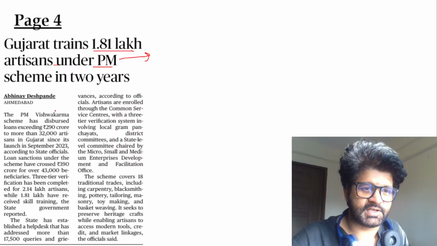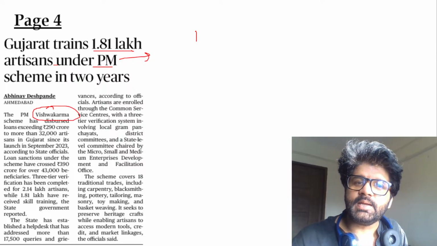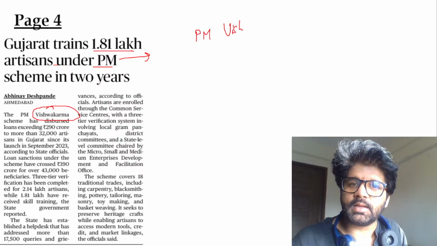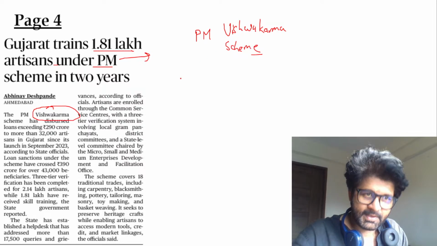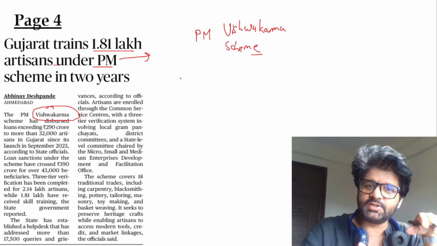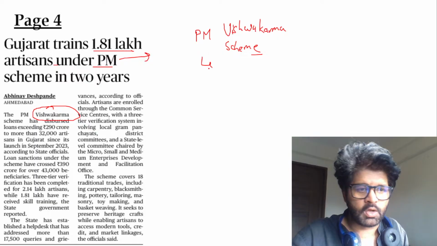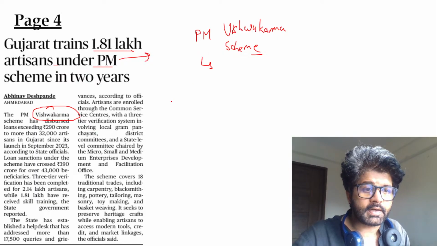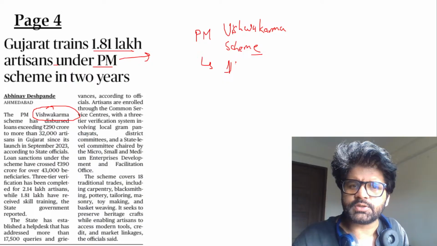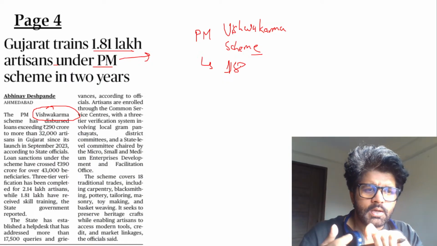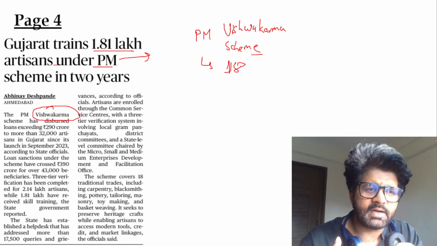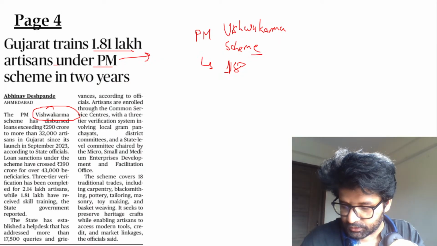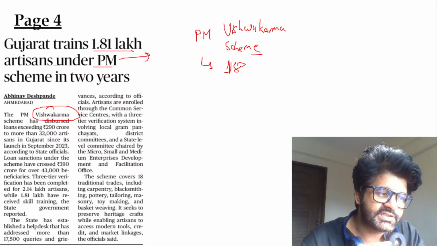PM Vishwakarma scheme. These kinds of schemes, you cannot file them all together at one place and mug them up in one go. That's not how things work. So when you read these articles, you read about these schemes. The PM Vishwakarma scheme was launched in the 2020s, targeting 18 sectors. It's about promotion of art and culture and giving support to our vulnerable artisans. There are certain keywords which are important from an exam perspective.